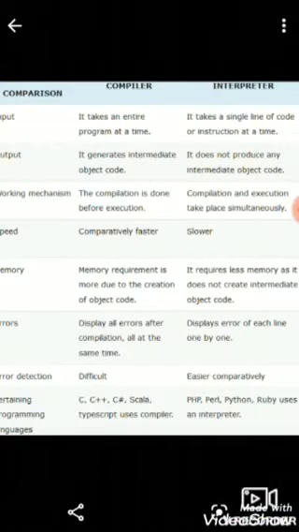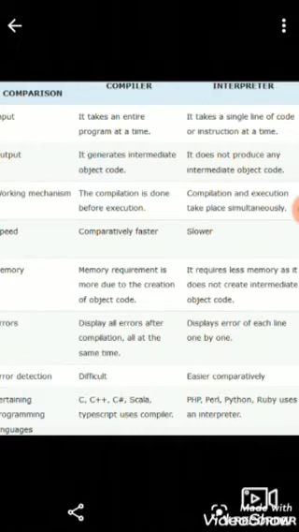Here you can see the compiler and interpreter comparison. The compiler takes the entire program at a time, and the interpreter takes a single line of code or instruction at a time and then processes it. The compiler generates intermediate object code, and the interpreter does not produce any intermediate object code. Compilation is done before execution, and in an interpreter, compilation and execution take place simultaneously.